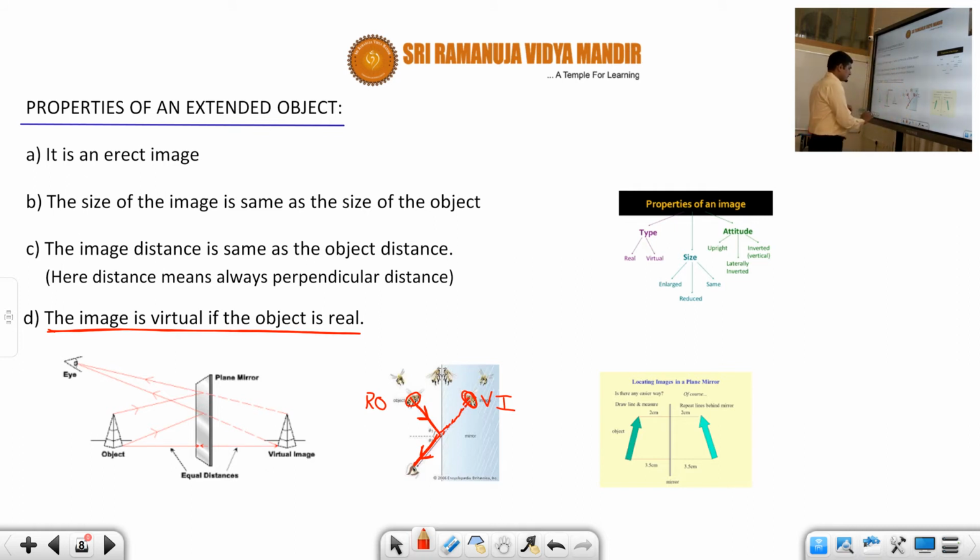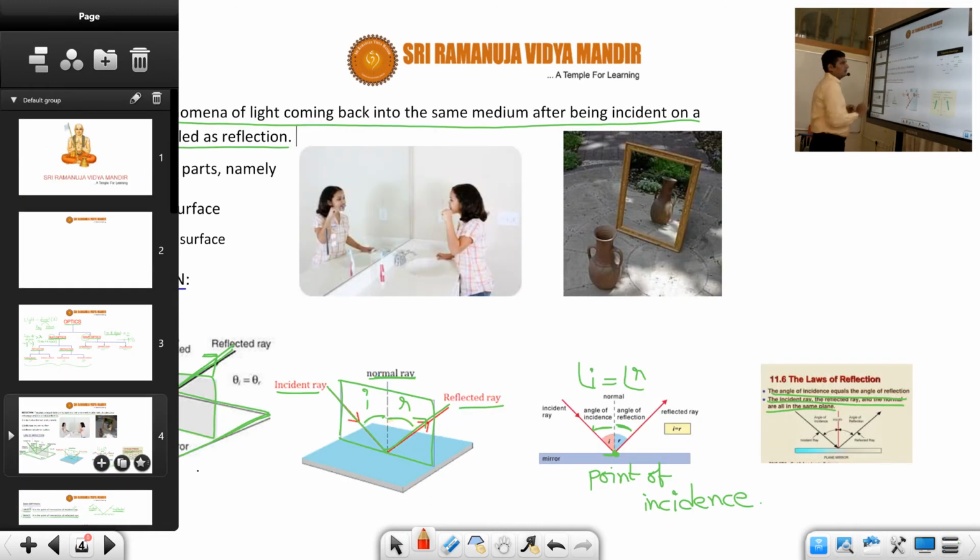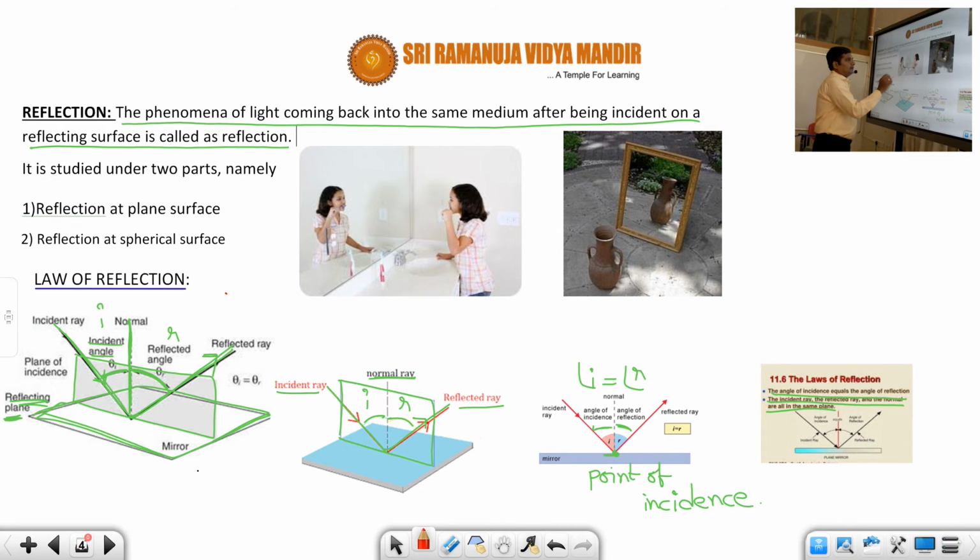Let me give one example. Suppose we are in front of a plane mirror, and in front of this plane mirror we placed a jar, and now we are able to see this jar in the plane mirror. You can see that the distance of the image is the same as the distance of the object, and according to the properties we have just studied, it is an erect image.